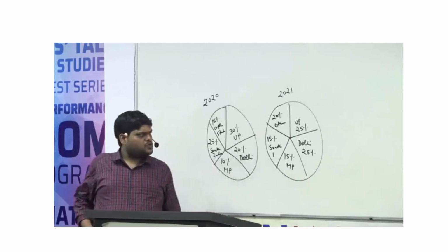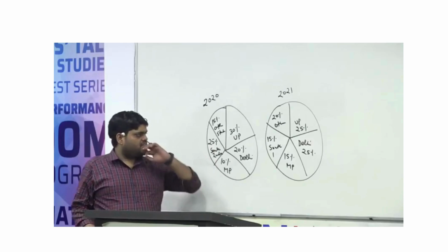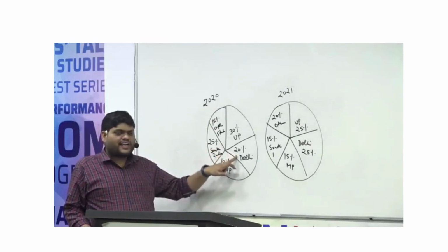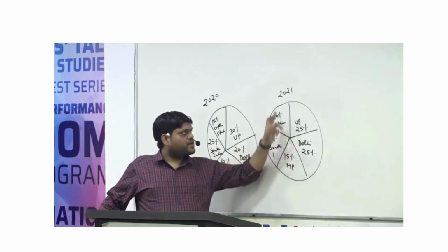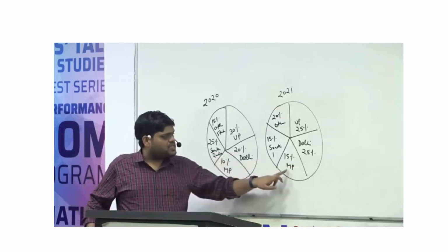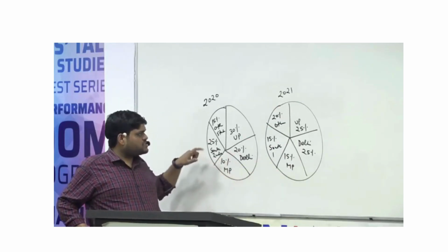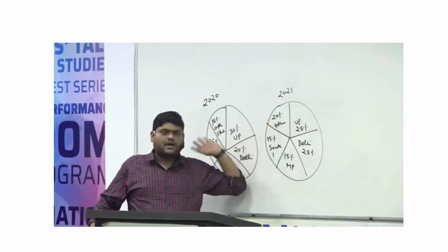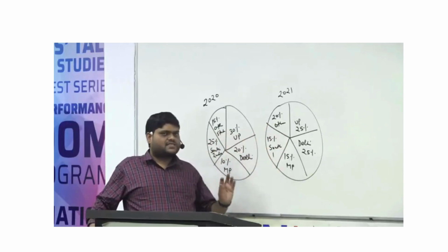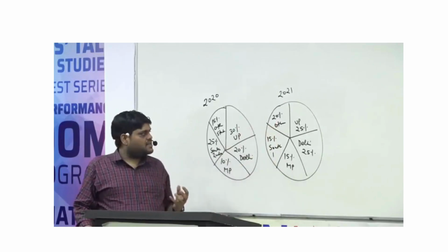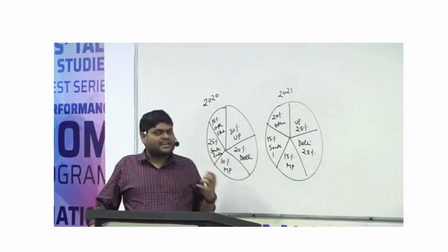Okay, so generally what the student will look at is, from Delhi in 2020 it was 20%. In 2021 it became 25%. In MP it was 10%, now it becomes 15%. So there are two states. And then the other one, here it was 15, it was 20. So they will say there are three states: Delhi, MP and other states. So from these three, the total number of students increases.